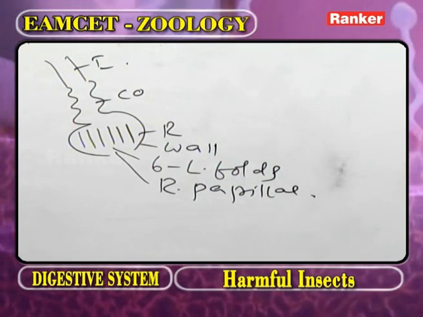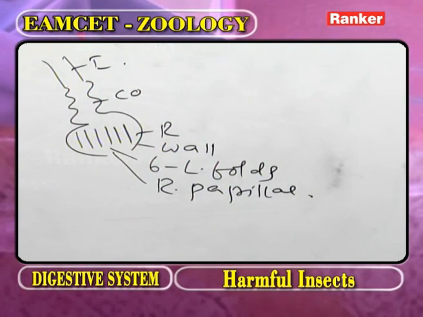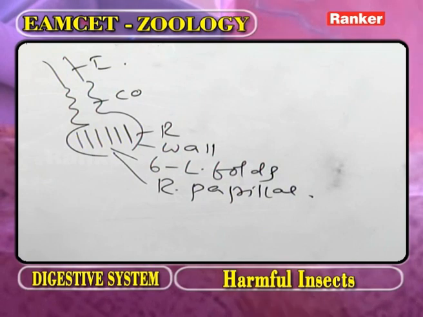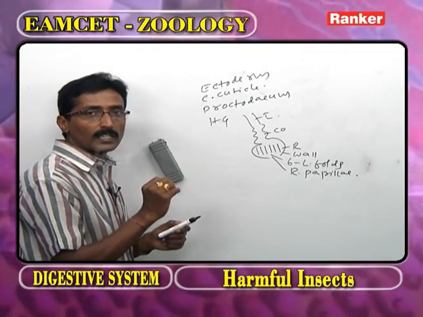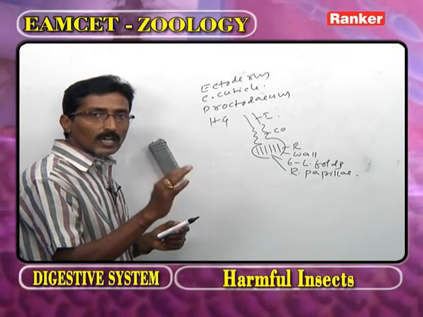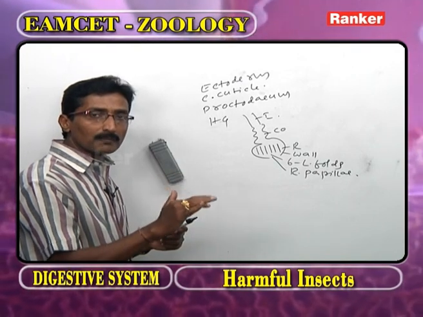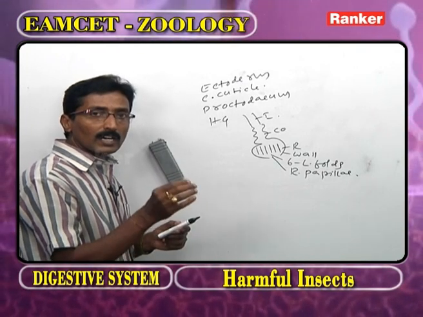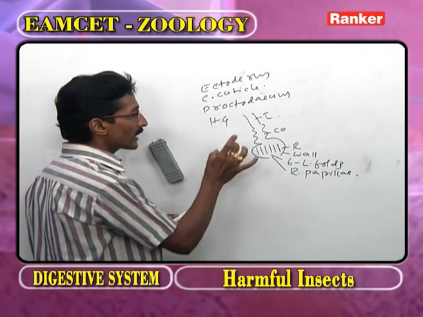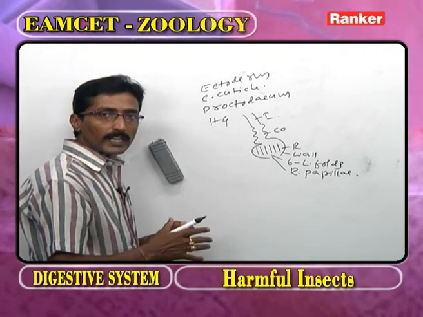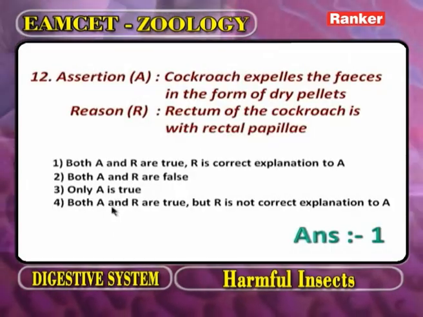The rectal papillae reabsorb water from the undigested food materials so that the animal conserves water. In order to conserve water, the cockroach and all insects excrete the fecal matter in the form of dry pellets. So A and R are correct, and R explains A. Now we go for the next question.